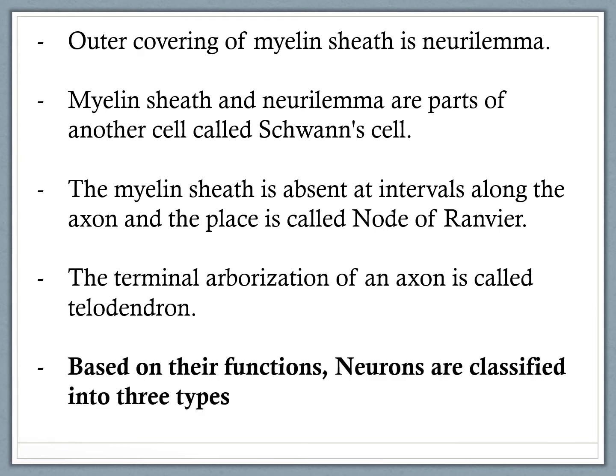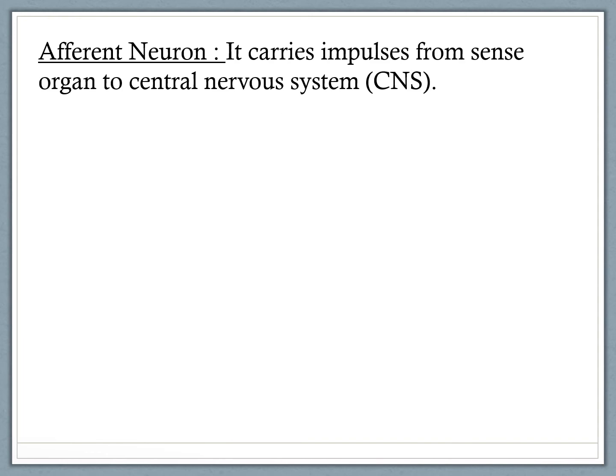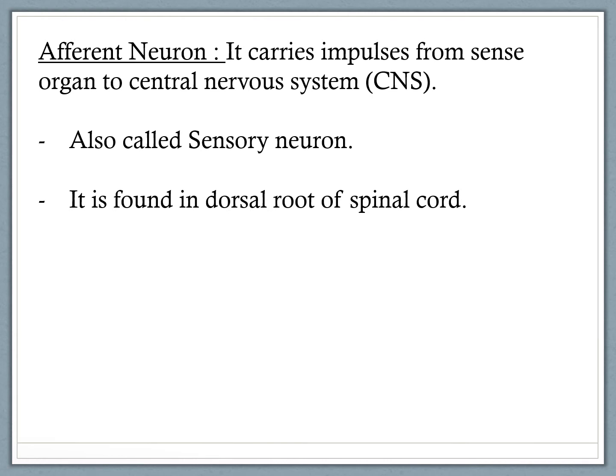Based on the function, neurons are classified into three types. Number 1, afferent neuron. It carries impulses from the sense organ to central nervous system. So, sense organs are eyes, ears, skin. To carry the impulse from the sense organ to the central nervous system, afferent neuron plays an important role. It is also called sensory neuron. It is found in dorsal root of spinal cord.